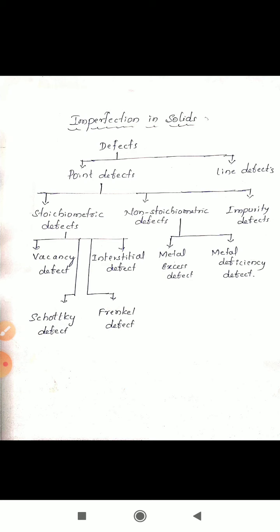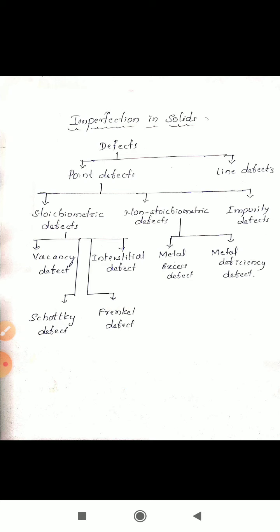Along with that, we also studied the definitions of voids, octahedral void and tetrahedral void, as well as coordination number. In this session, I am going to discuss the imperfection in solids.